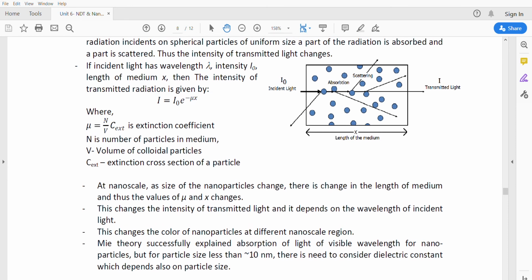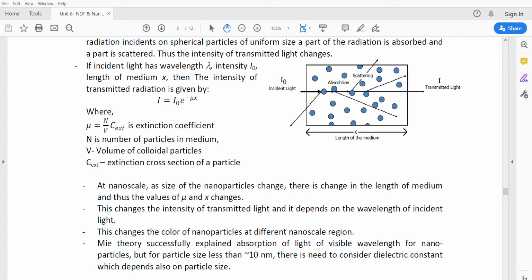At nanoscale, as the size of the nanomaterial changes, there is a change in the length of the medium, and also the values of mu and x change. So the size of the nanoparticles decides the reflecting wavelength and transmitting intensity of the light. When the transmitted and reflecting wavelengths change, the color of the nanoparticles changes. This successfully explains the absorption of light of visible wavelength for nanoparticles.